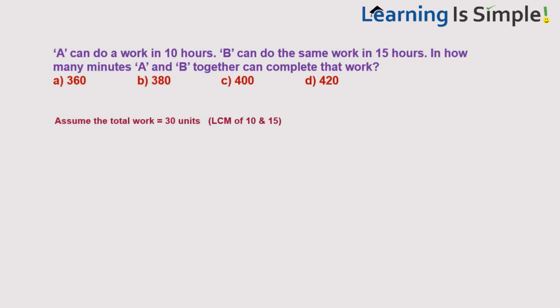You know why I am taking 30 units only? Because A can do that work in 10 hours and B can do that work in 15 hours. That's why I am taking the LCM of 10 and 15, that is 30. How to find LCM? Simply take the greater number and keep on checking its multiples and see which multiple is divisible by the other number also. 15 is not divisible by 10, the next multiple of 15 is 30, which is divisible by 10 also. So, 30 is a multiple of both 10 and 15. So, I am assuming the total work to be 30 units.